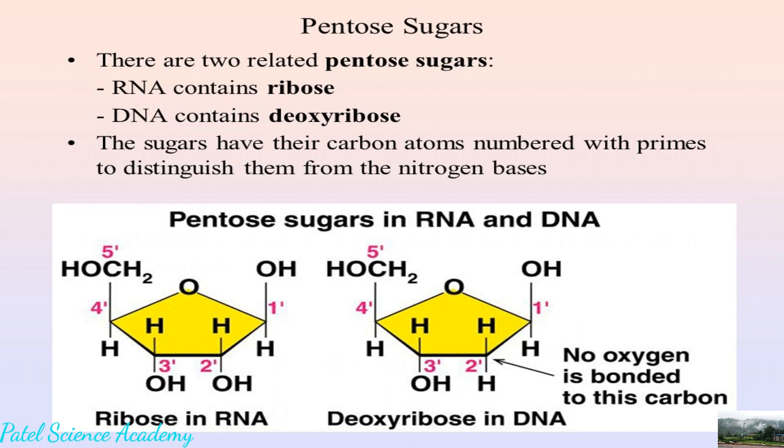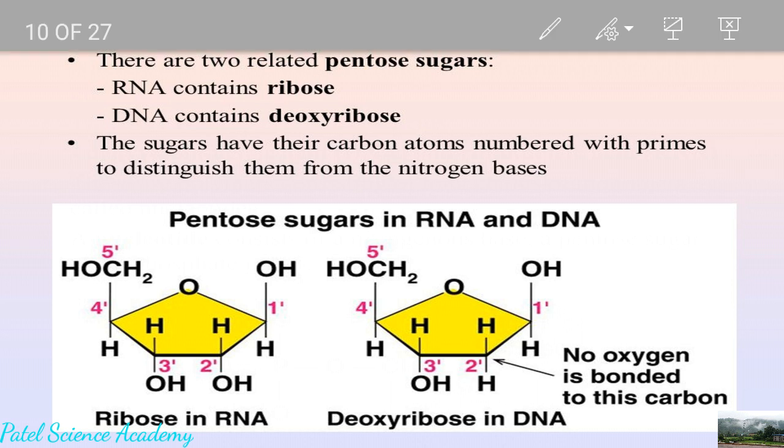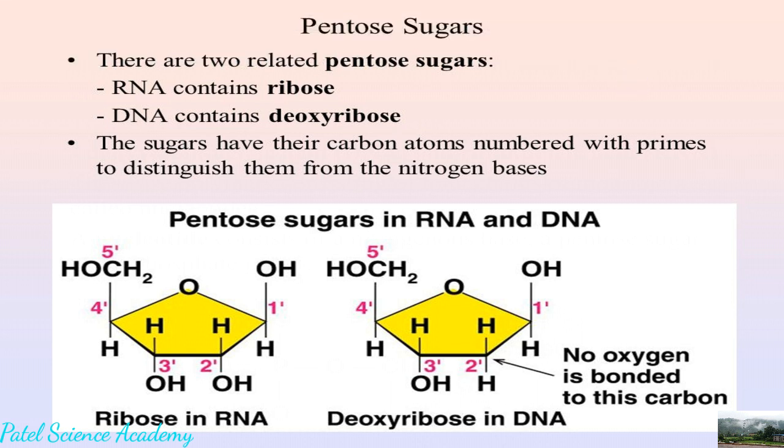Now first of all, we'll see about the sugar. Out of those three parts, the second part was sugar, which I'm explaining first. That sugar is commonly called pentose sugar. Why is it called pentose sugar? Because penta means 5, and in the sugar there are 5 carbon atoms. That's why it is called pentose sugar.